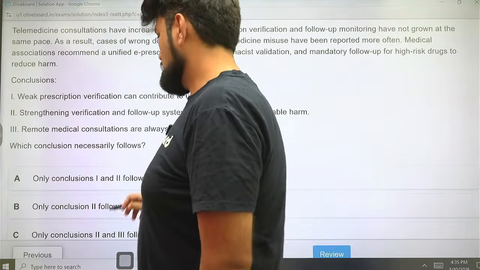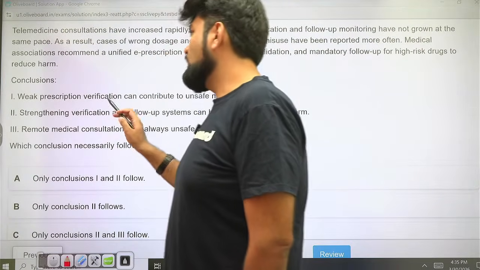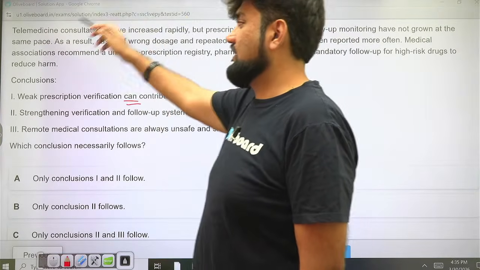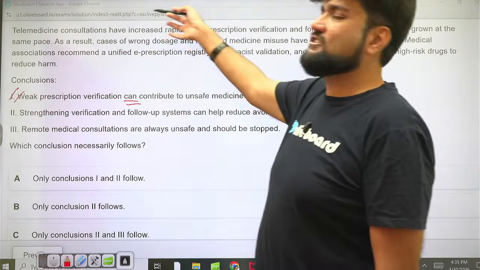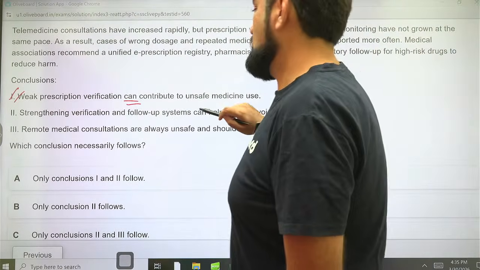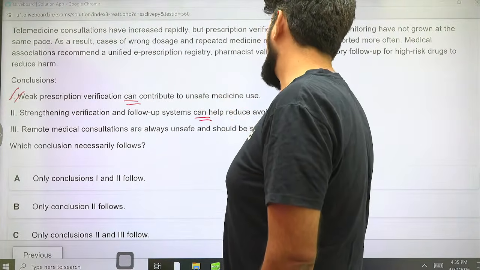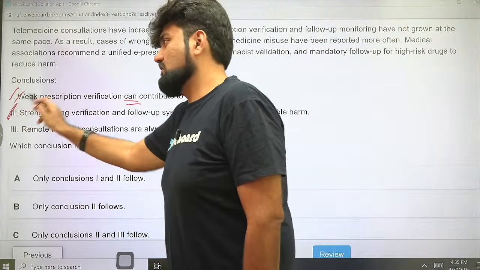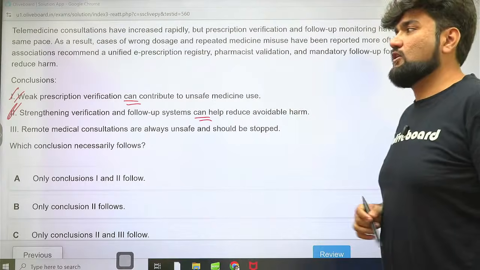What are the conclusions? Conclusions say weak prescription verification can contribute to unsafe medicine use. Absolutely, that is what is being hinted here. This is actually explicit. It's clearly mentioned in the statement itself. Strengthening verification and follow-up systems can help reduce avoidable harm. This is also explicit, clearly mentioned in the statement. These conclusions are valid. That's what the author is trying to tell you in the end.